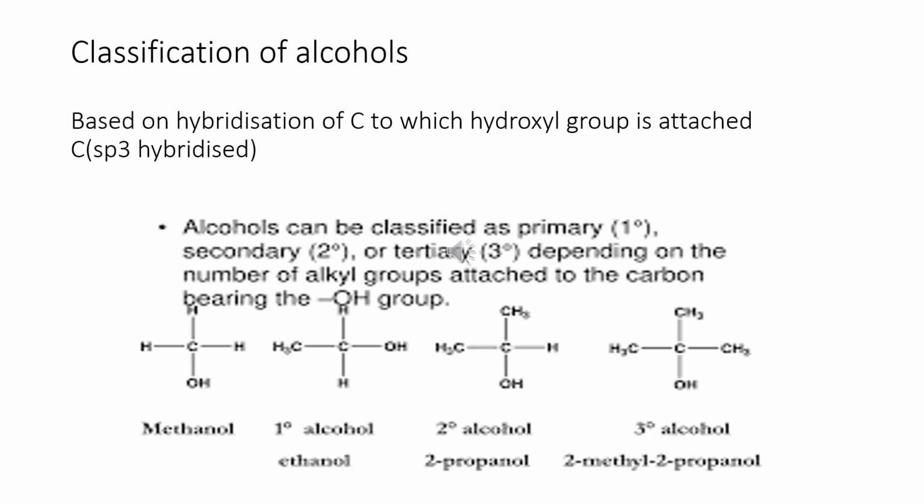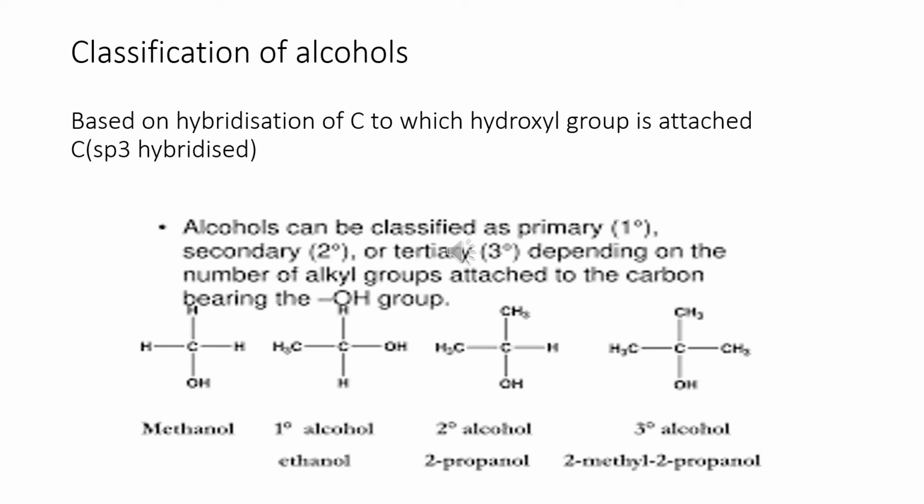Let us see the next group of classification of alcohols. This is based on the hybridization of the carbon to which the hydroxyl group is attached. In this, we are going to understand the first case, wherein the carbon which is carrying the hydroxyl group is sp3 hybridized. When I say that the carbon is sp3 hybridized, we understand that the carbon is singly bonded to 4 different atoms or group of atoms.